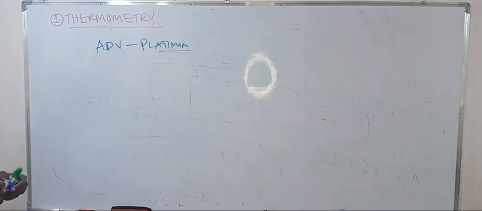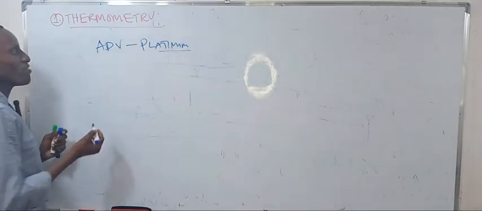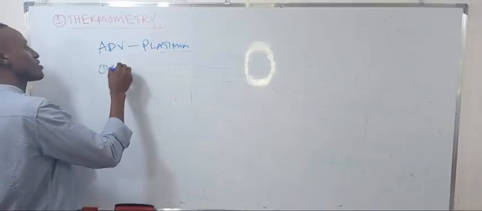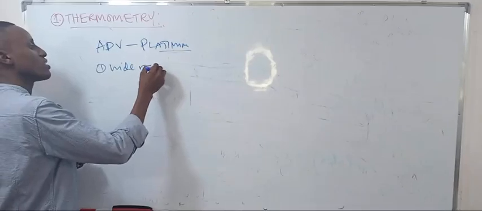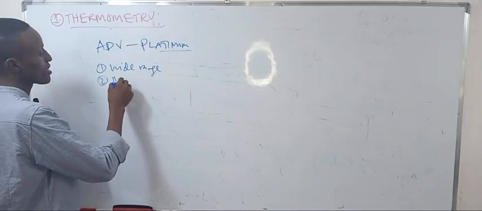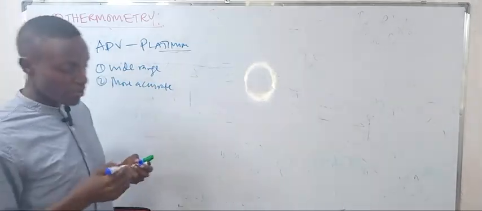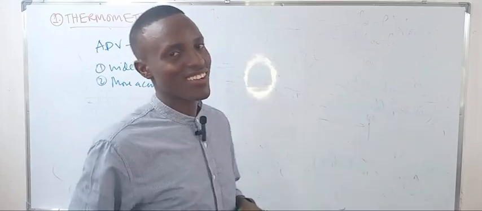An advantage of the platinum wire is that it has a very wide range, wider even than the gas. Also, it's more accurate than the liquid, but not more than the gas.